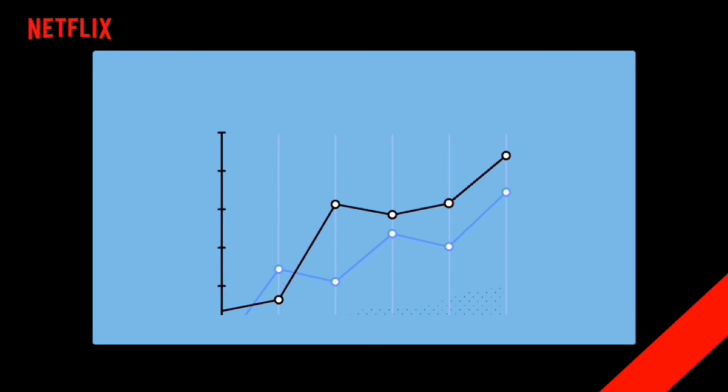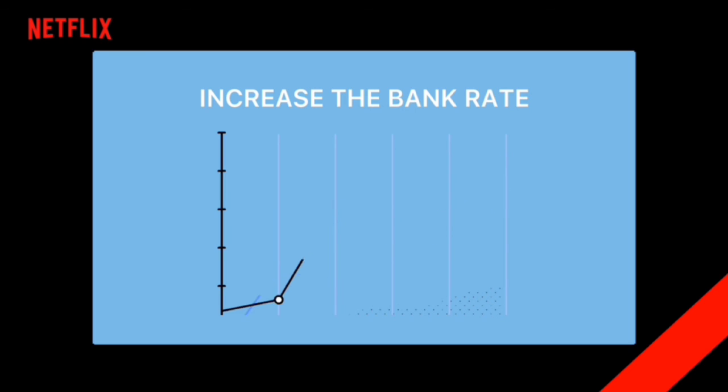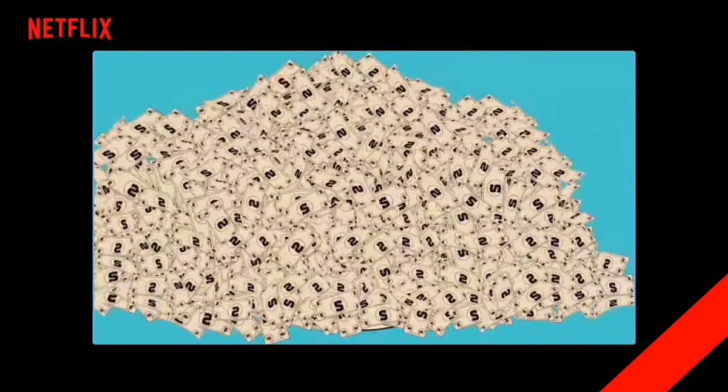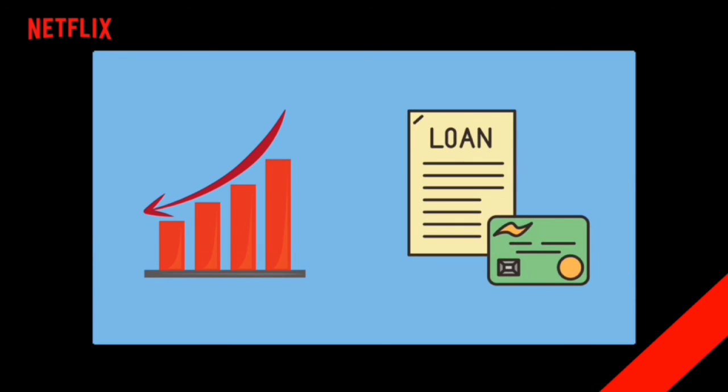In conclusion, we learned that during inflation, the central bank will increase the interest rates of commercial banks so that they provide fewer loans, so that the money supply in the economy and inflation will decrease.